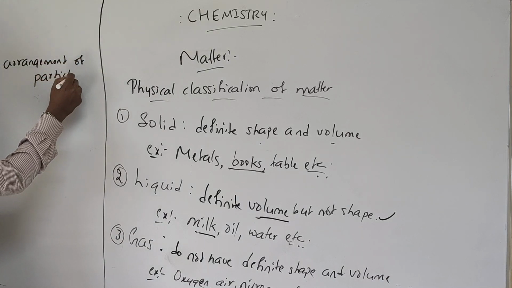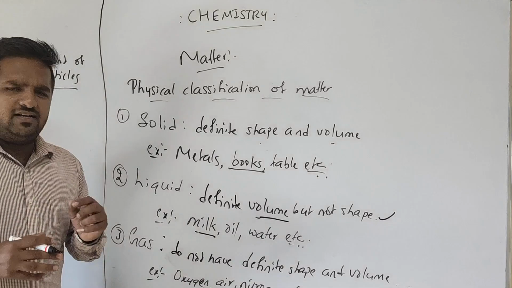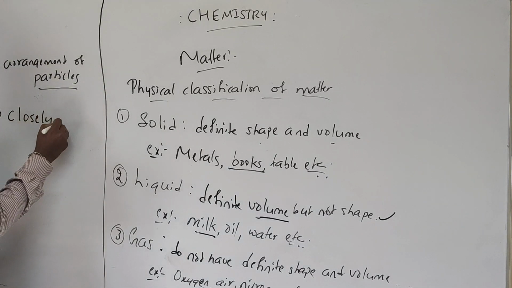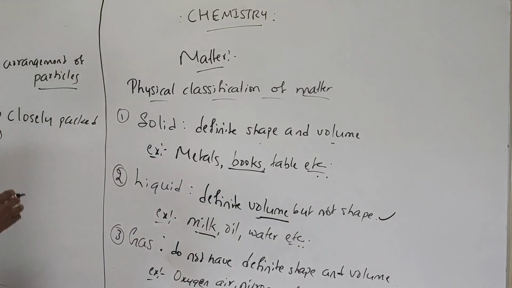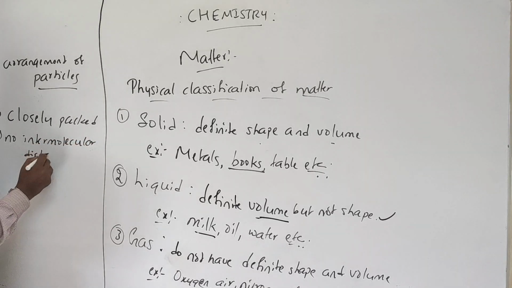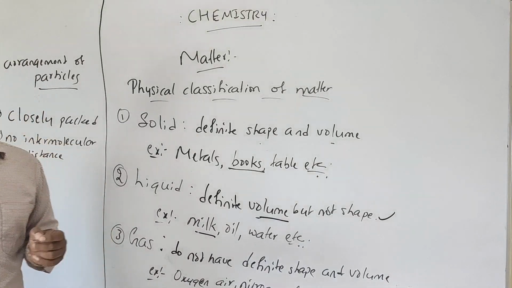Arrangement of particles. Clear? So in case of solids, the particles are closely packed, and there will be no intermolecular distance. So they cannot move from one place to another place.